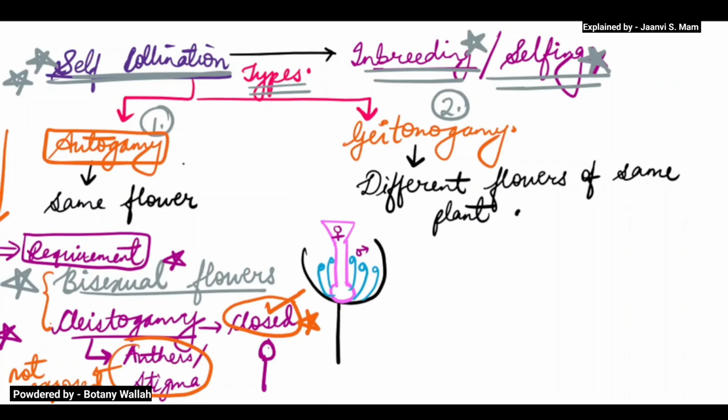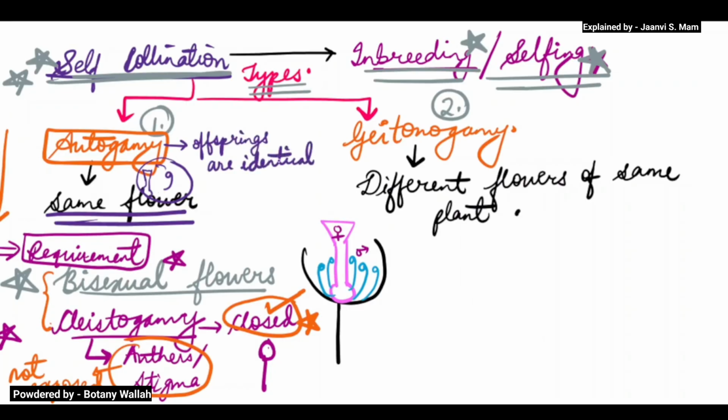Now in autogamy, since the sexual reproduction is occurring in the same plant, in the same flower, meaning the anther and the stigma are of the same flower, genetically there will be no variation. So the offsprings will be identical, genetically identical.